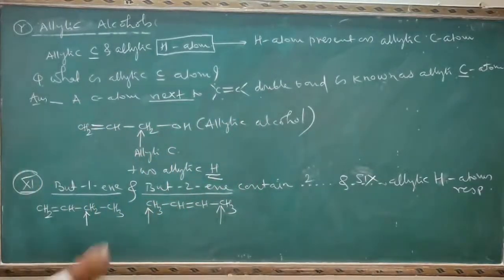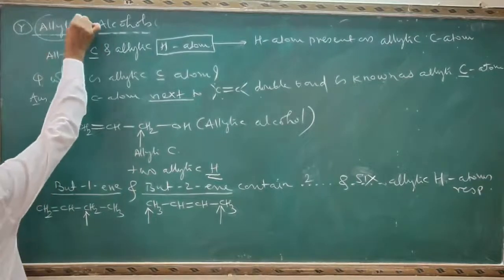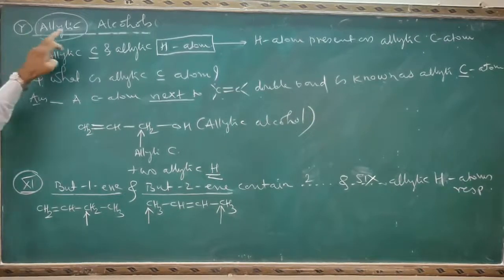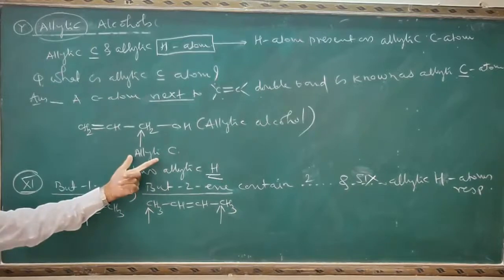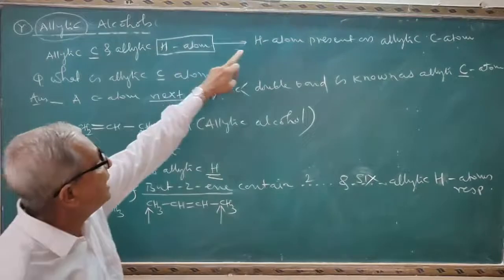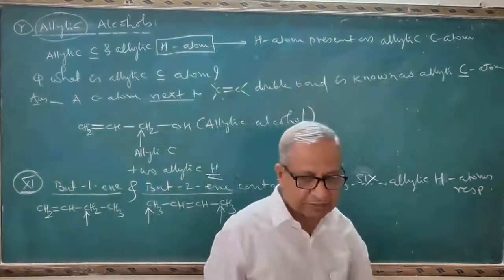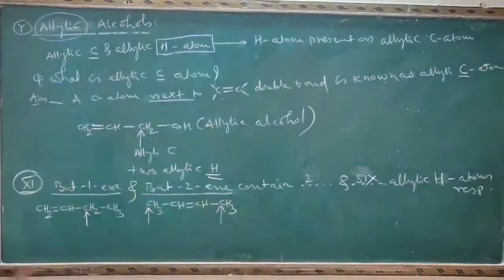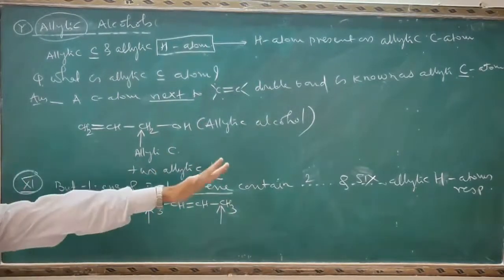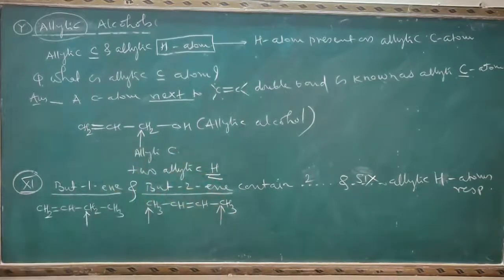So I said only the question on the allylic. So remember, what is allylic carbon atom? A carbon atom next to the carbon-carbon double bond is known as allylic carbon atom. And see the best example of allylic alcohol. This is the allylic alcohol. I also explained the meaning of the term allylic hydrogen atom. The hydrogen atom present on allylic carbon is known as allylic hydrogen. This is another question here. Similarly, in the same pattern, you can prepare a number of questions at home and solve them.